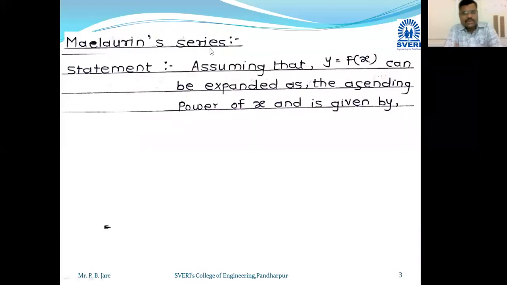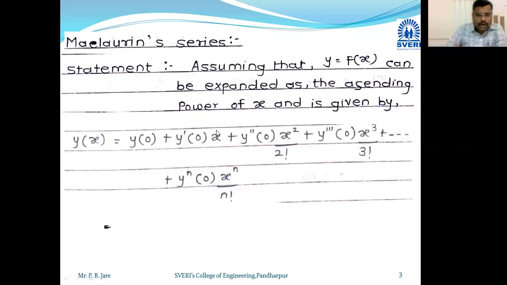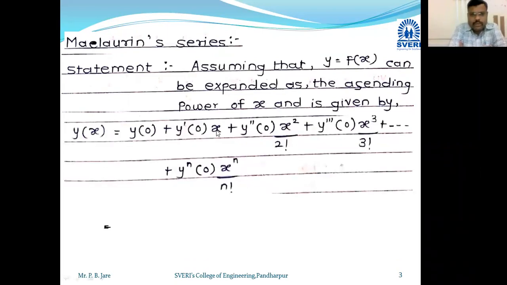The statement: assuming that y is equal to f of x can be expressed in ascending powers of x, it is given by y of x equal to y of 0 plus y dash of 0 times x plus x square by 2 factorial y double dash of 0 plus y triple dash of 0 x cube by 3 factorial plus so on, y raised to n of 0 into x raised to n upon n factorial.